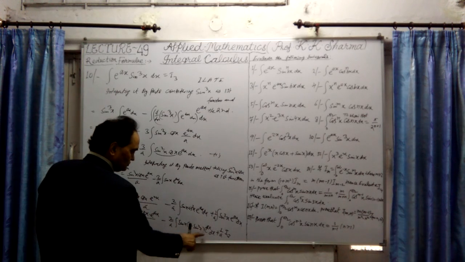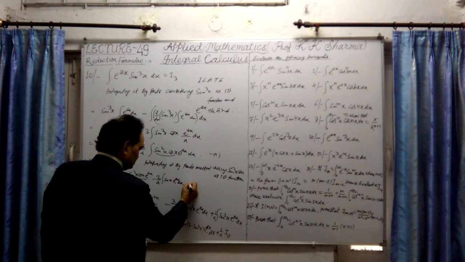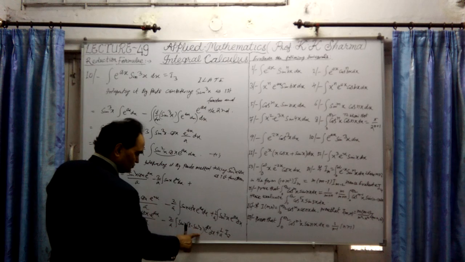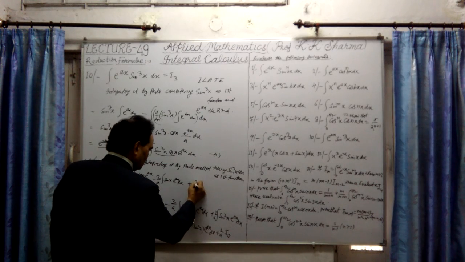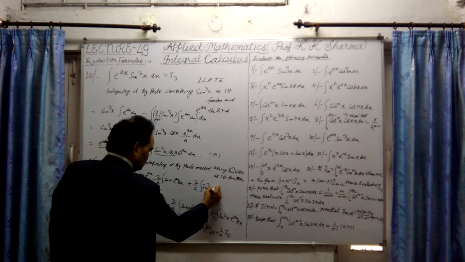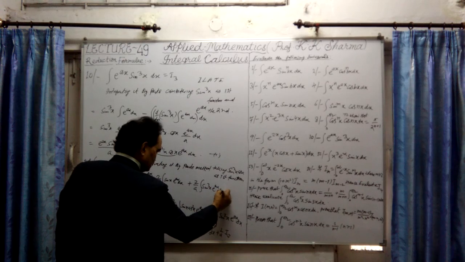Then minus times minus is plus: sin cube x, because sin x into sin square x, makes 2 upon a sin cube x into e raised to the power ax into dx.